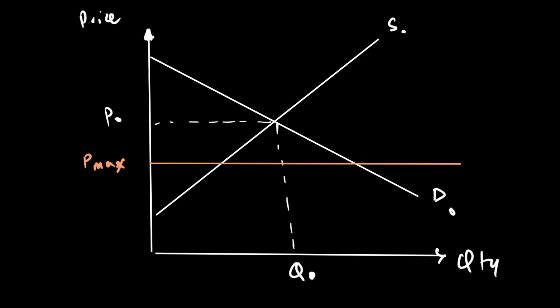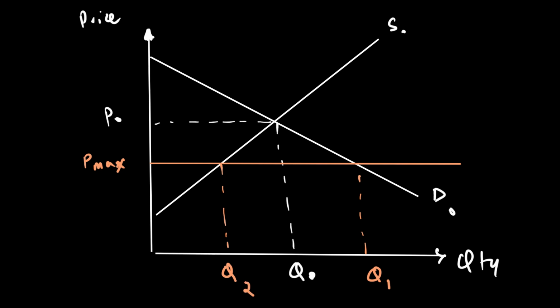So quantity demanded may go to Q1, but quantity supplied, on the other hand, because the rent has gone down to P max, a lot of landlords will be discouraged from providing their houses for rent, and as a result, quantity supplied will go to Q2.